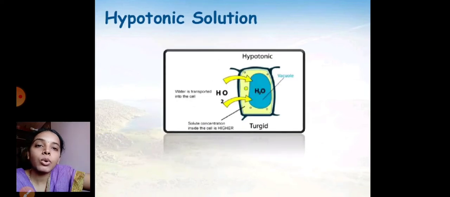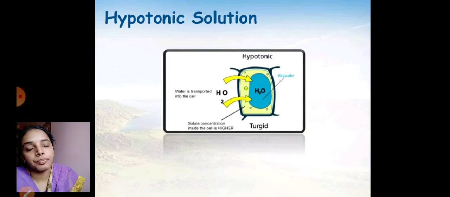So next one, hypotonic solution. Hypo means less. In this photocopy, we can observe that the cell has been kept in a hypotonic solution. In a hypotonic solution, the solute concentration is less compared to the solute present inside the cell. That means the solute concentration in the external media is low compared to the cell. So we call the outside a hypotonic solution.